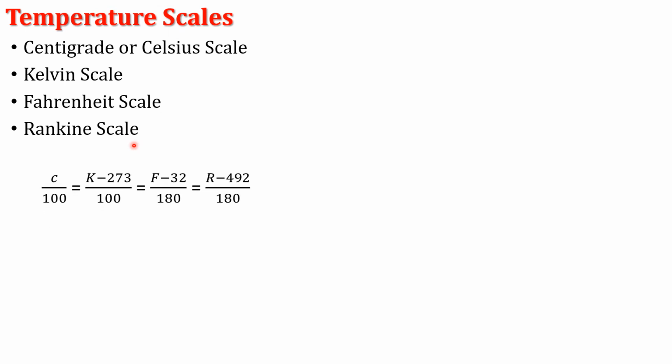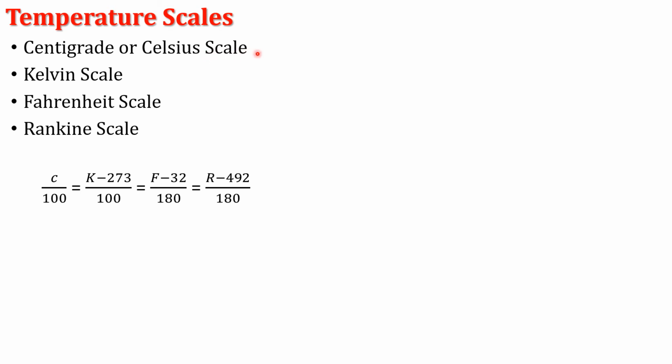That relation is C by 100. Centigrade scale, we know it is divided into 100 equal parts in between the two fixed points, lower fixed point and upper fixed point. That fundamental interval is divided into 100 equal parts.